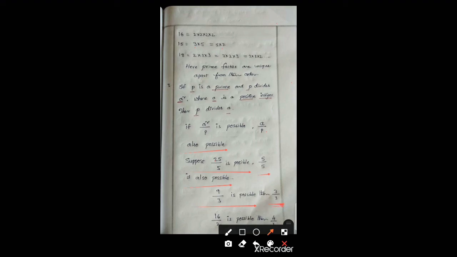Another example, 16 by 2 is possible, then 4 by 2 also possible. Here 16 means 4 square, 9 means 3 square, 25 means 5 square. So this is the thing. If p is a prime number and p divides a square, where a is a positive integer, then p also divides a.